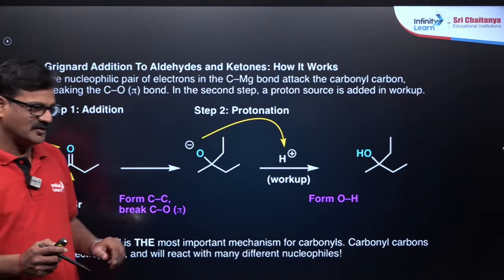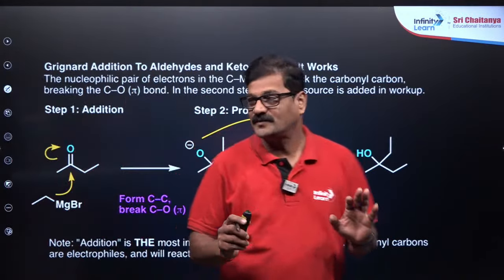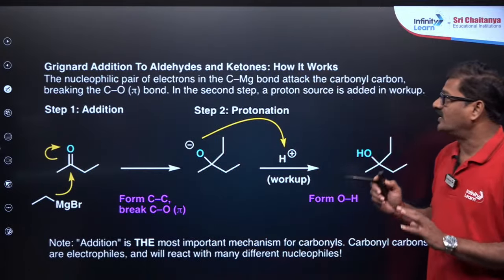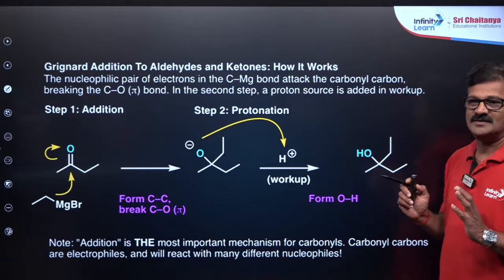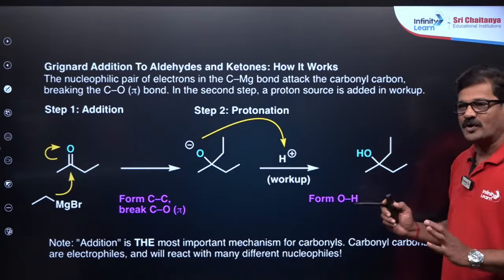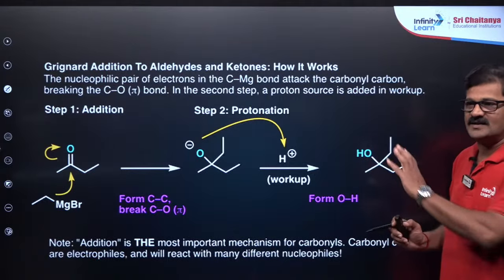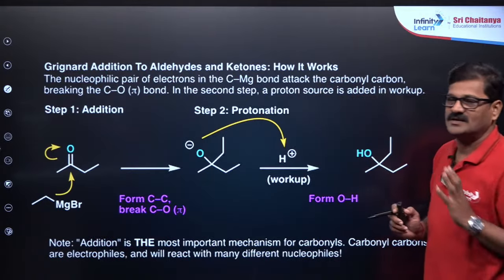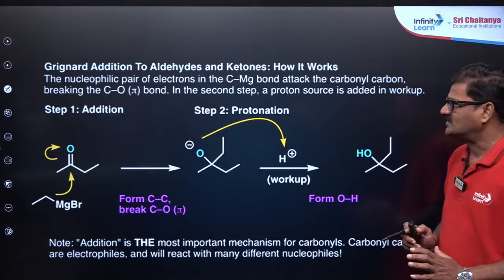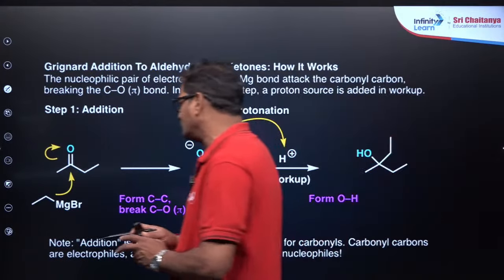I want to discuss what exactly is happening. So Grignard addition to aldehydes and ketones, how it works. This is a super awesome slide that gives the nucleophilic attack schematic representation. First, step 1, the addition of the Grignard reagent.